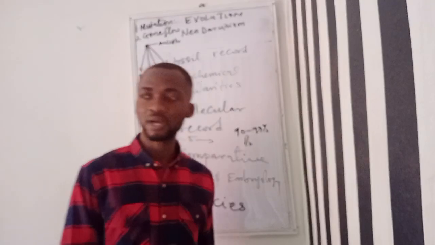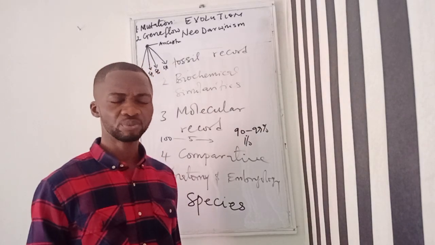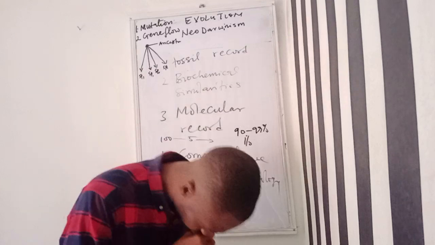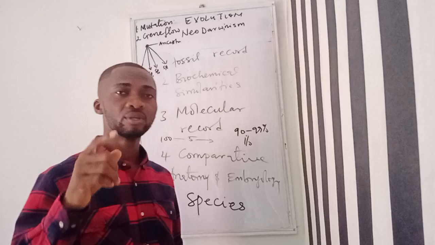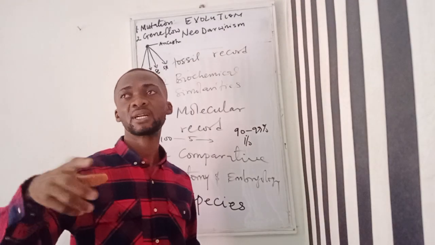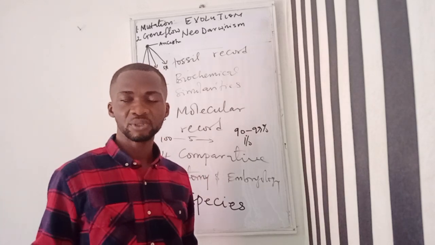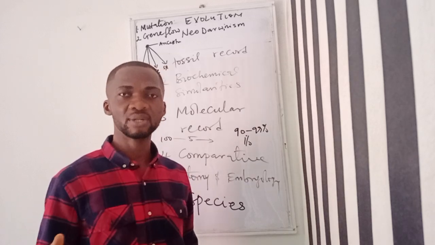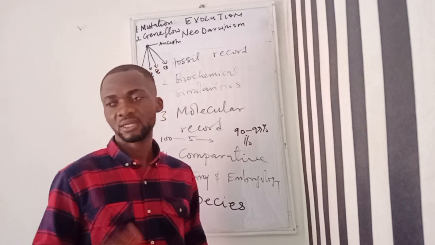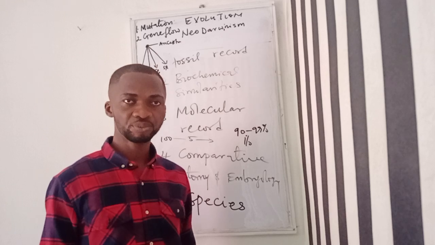It's possible for organisms to have similar characteristics or features, but then they are coming from different ancestors. This kind of evolution is called convergent evolution. And the reason why they have similar characteristics could be as a result of the environment where they found themselves. Because in that environment, probably they require some traits or characteristics to be able to survive. And they all evolved to possess such characteristics.